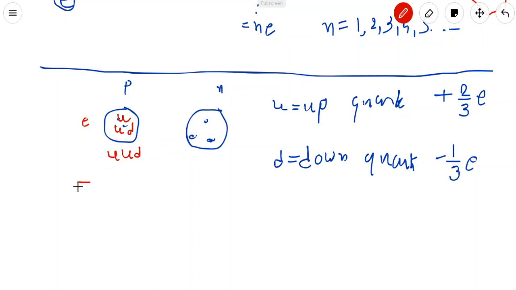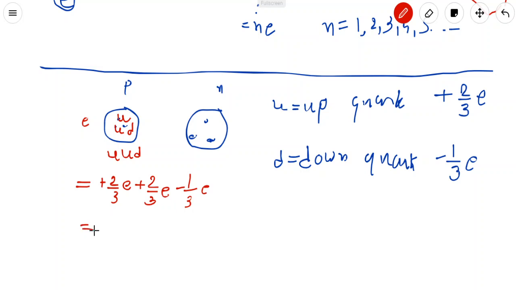So see, if we put the value of U, the up quark, which is plus 2/3e, and again for the up quark plus 2/3e, and the down quark, which has the charge minus 1/3e.